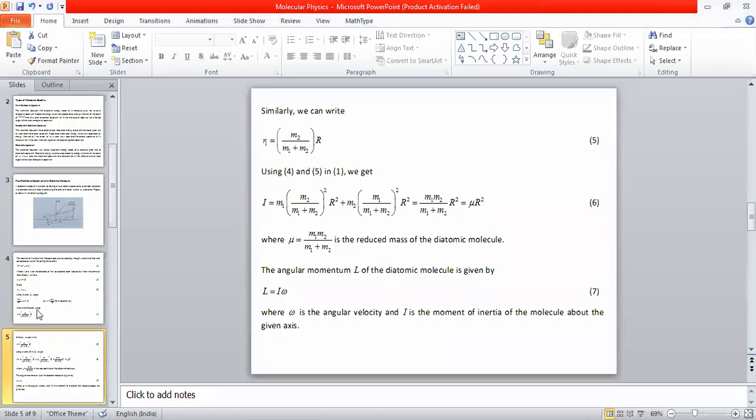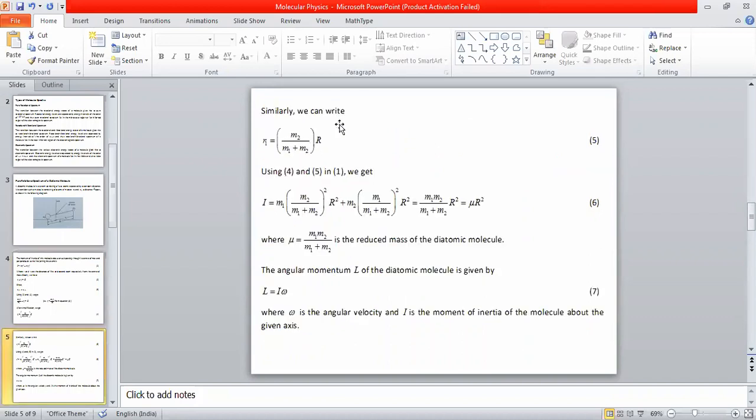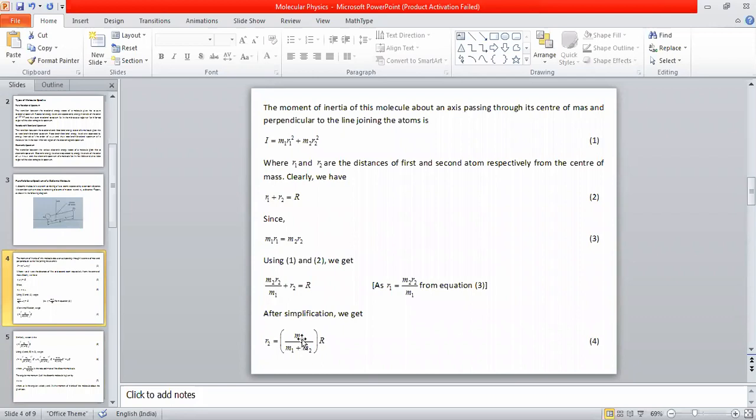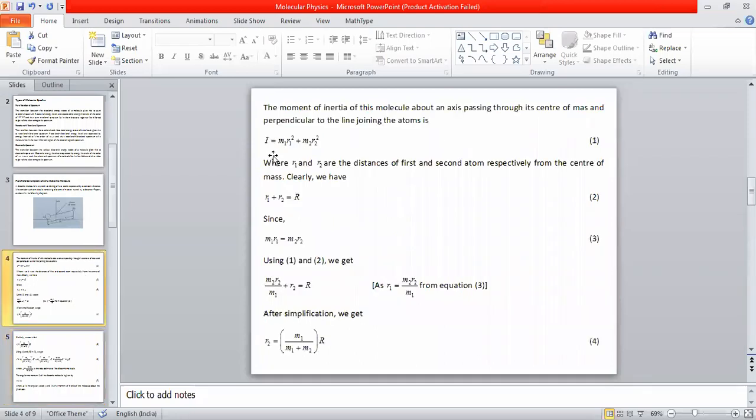Similarly, I have found an expression for R2. Expression for R2 is M1 divided by M1 plus M2 times R. I can also find an expression for R1. Writing R2 is equal to M1 R1 divided by M2 and substituting into the equation, you get R1 is equal to M2 divided by M1 plus M2 into capital R. So I have got two expressions: R2 is equal to M1 divided by M1 plus M2 into R, and R1 is equal to M2 divided by M1 plus M2 into capital R. Both these equations 4 and 5, I am going to substitute in equation 1.